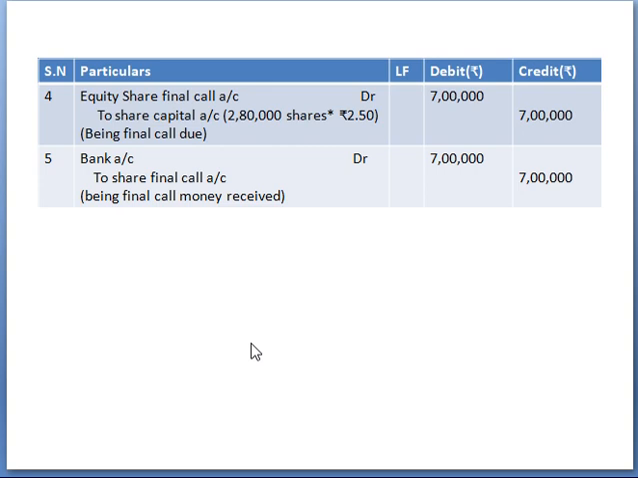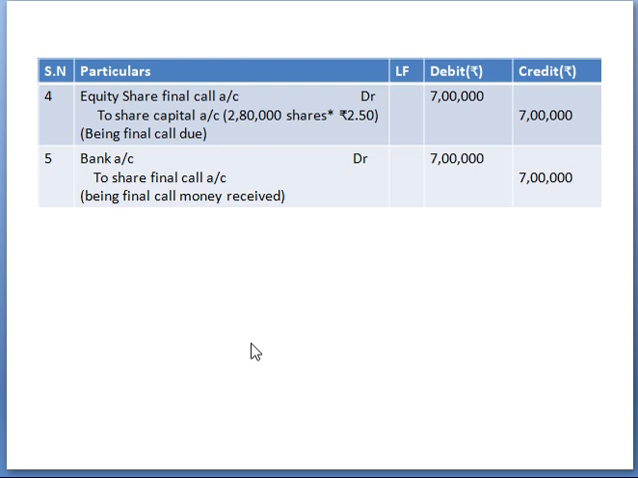And next, record the entry for receiving the final call money. When the final call money is received, the company receives the cash. So debit what comes in according to your real account norms. So bank account debit to share final call account 7 lakhs. So that's it with the entries.